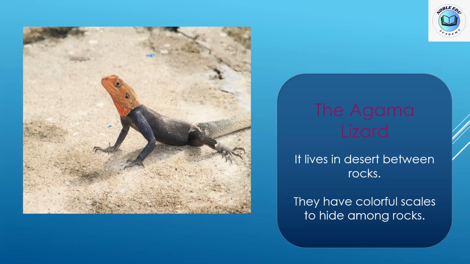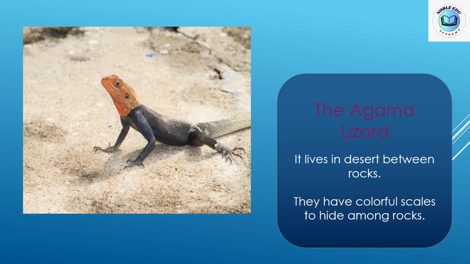Yes, it has scales because it's a reptile. Reptiles like crocodiles, like snakes, like lizards, like chameleons. These living organisms are called reptiles أو اسمهم بالعربي الزواحف. Their body is covered by scales, not by fur or by feather. So they have colored scales to hide among rocks. In the desert, there are different colors of rocks.